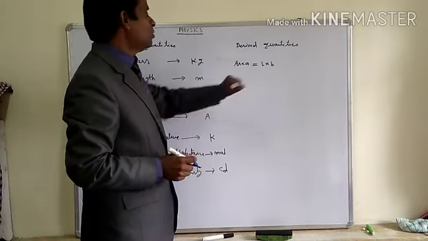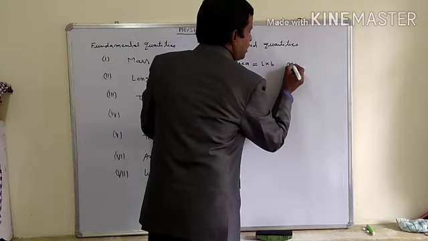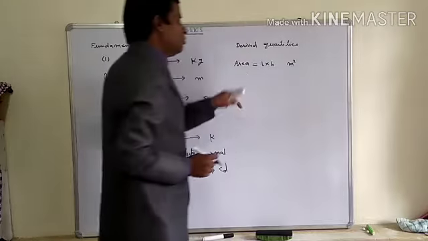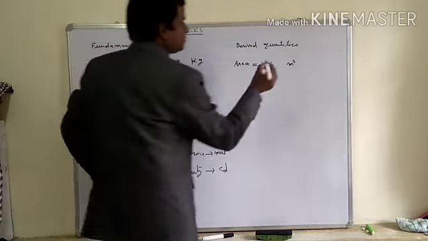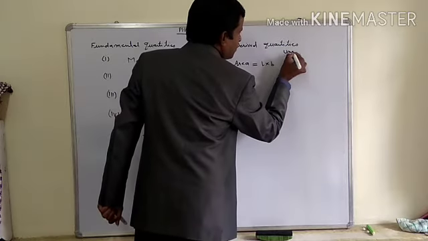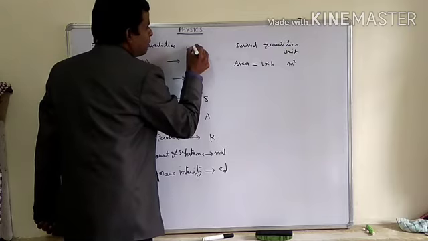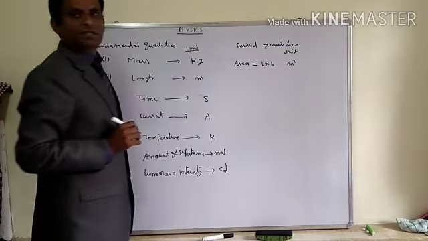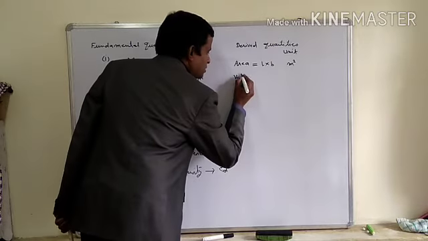Getting it? The unit of this derived quantity is known as a derived unit. Meter into meter, so the unit will be meter square. This is the unit of a derived quantity, and these are the units of fundamental quantities. Getting it? Now I am going to take another example. Suppose this is a volume.